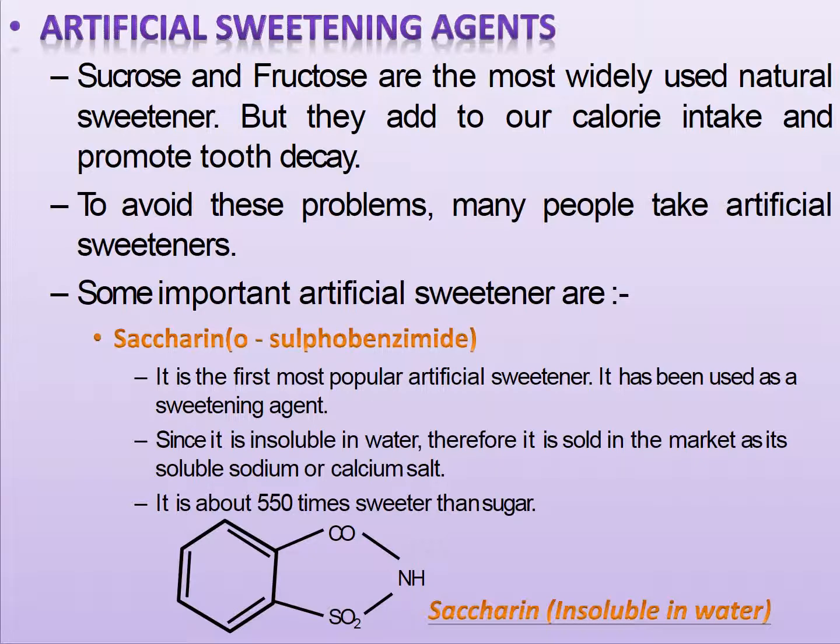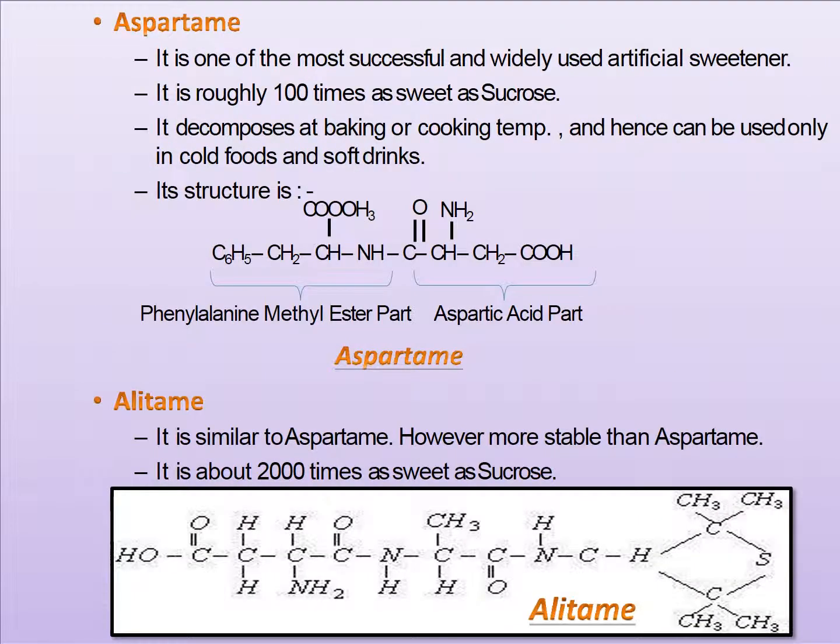It is about 550 times sweeter than sucrose. Aspartame is one of the most successful and widely used artificial sweeteners. It is roughly 100 times as sweet as sucrose. It decomposes at baking or cooking temperature and hence can be used only in cold drinks and cold foods. Its structure is like this. Alitame is similar to aspartame, however more stable than aspartame. It is about 2000 times as sweet as sucrose.